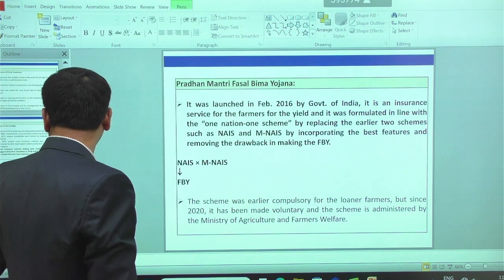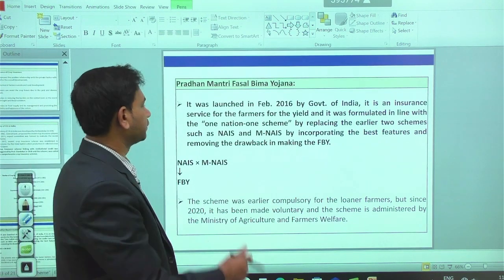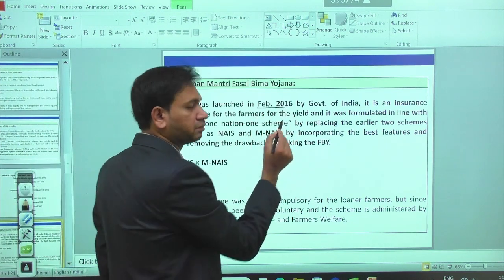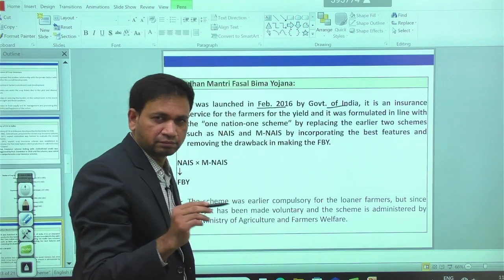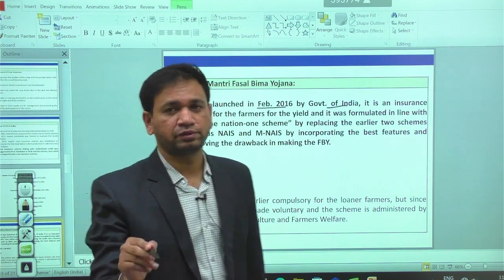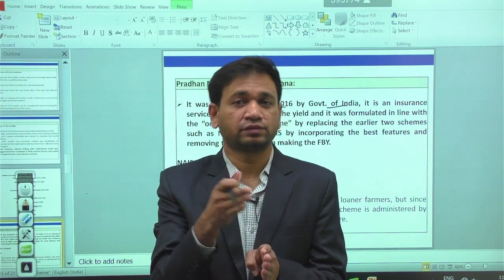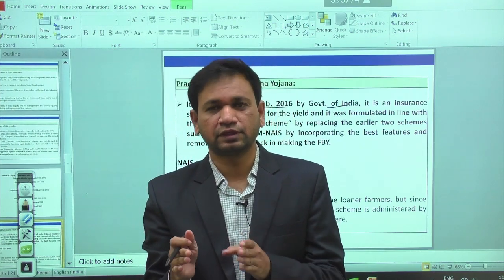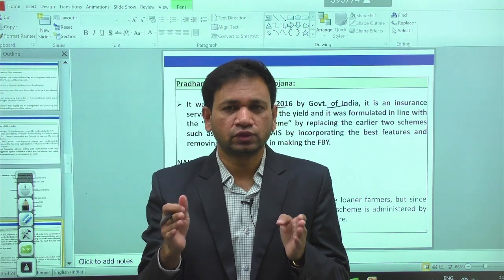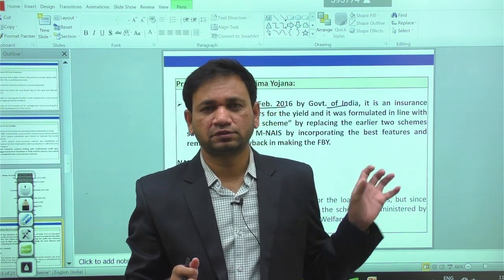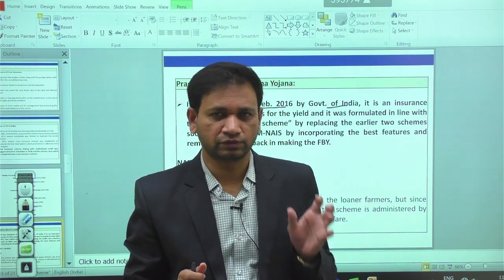So here we have the Fasal Bima Yojana. It was launched in February 2016 by the government of India. We said that the Fasal Bima Yojana has coverage of risk. It covers both pre-harvest risk and post-harvest risk. Post-harvest means even after harvest, up to 14 days, up to 2 weeks, coverage of the risk is possible in the case of crop insurance. That is one feature we have.